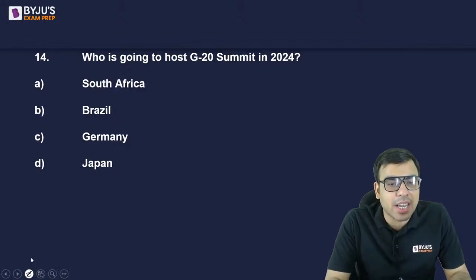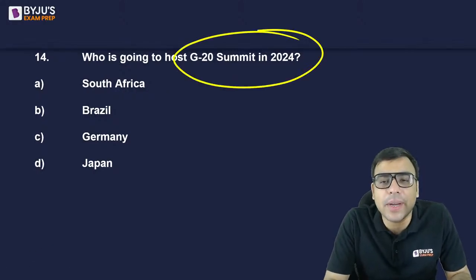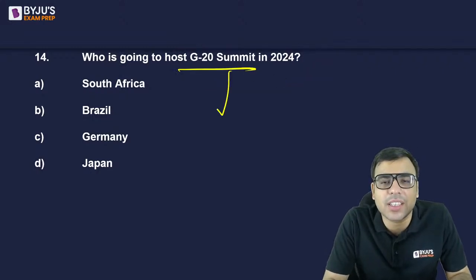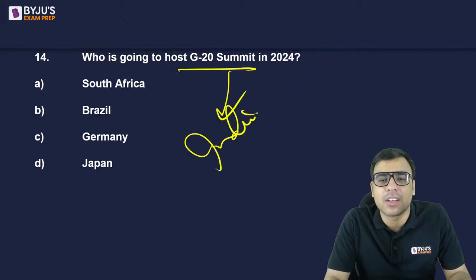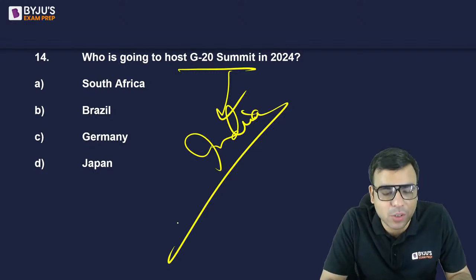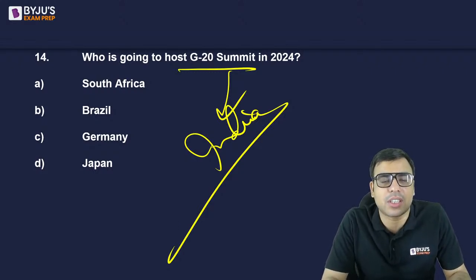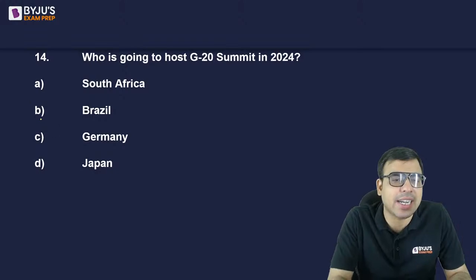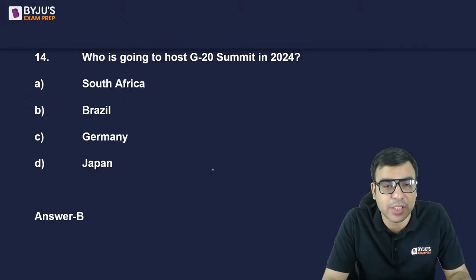Okay, the next is who is going to host the G20 summit next year? South Africa, Brazil, Germany, Japan. Because this year the G20 summit happened in India. So you have to tell me where the next year's G20 summit is going to happen. South Africa, Brazil, Germany, Japan. What's the right answer? This is very easy. You should be knowing it. The right answer is Brazil. B is the right answer to this question.